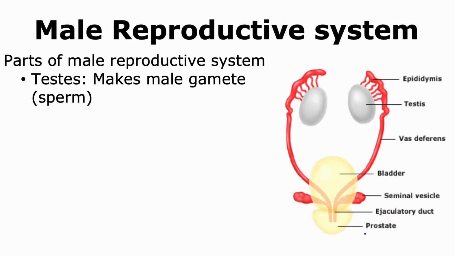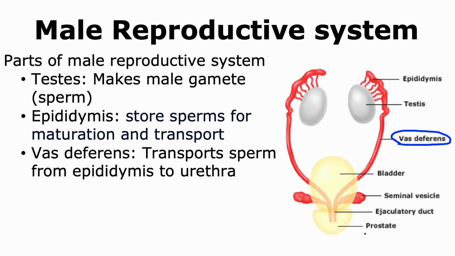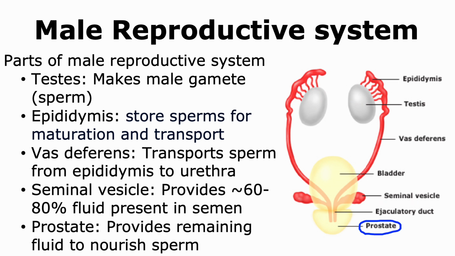Let us look at the main parts of the male reproductive system. These include the testes that make the male gametes or sperm, and the epididymis that allows the male gametes to mature as it stores them before they get transported. The sperm are transported through the vas deferens to the urethra, and as they travel, the seminal vesicle provides fluid to the sperm in order to form semen. The prostate provides more fluid and other types of molecules to help nourishment of the sperm in the semen.